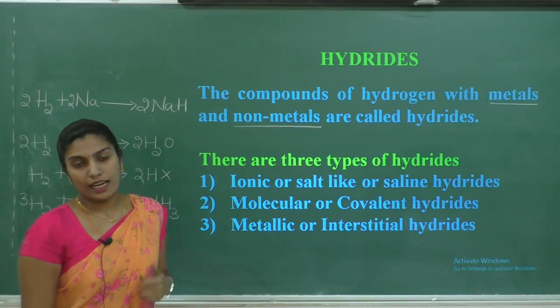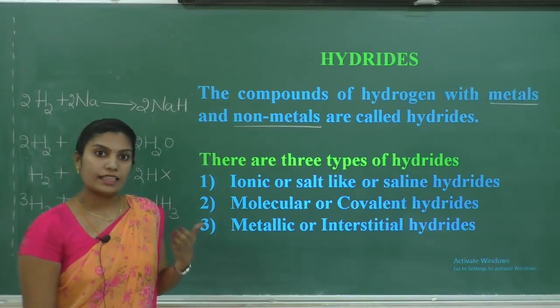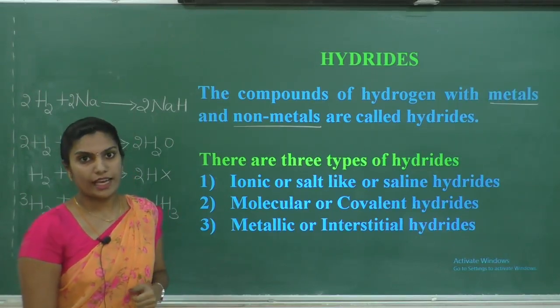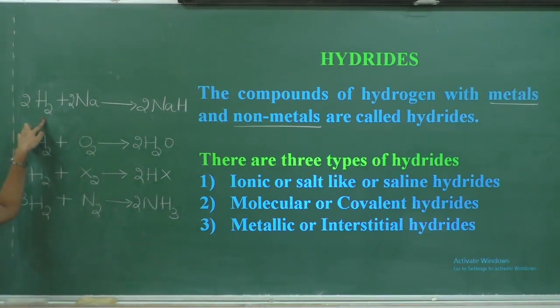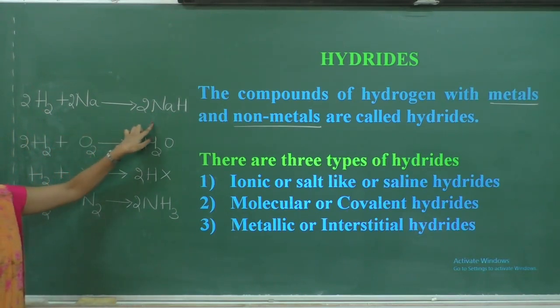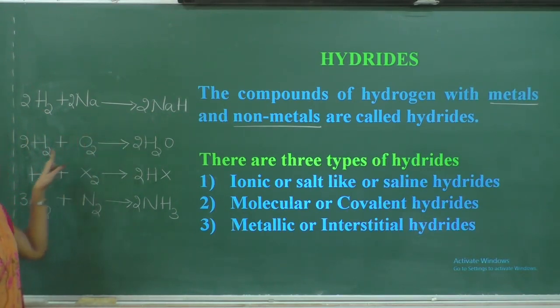If I consider an example for hydrides, in the last class you have studied about the reaction of dihydrogen with metals. It is going to form their respective metal hydrides. Hydrogen reacts with non-metals like oxygen, halogens and nitrogen to form their respective compounds.